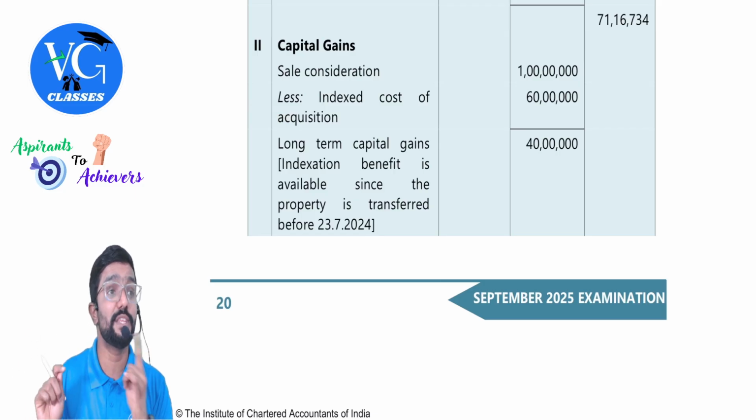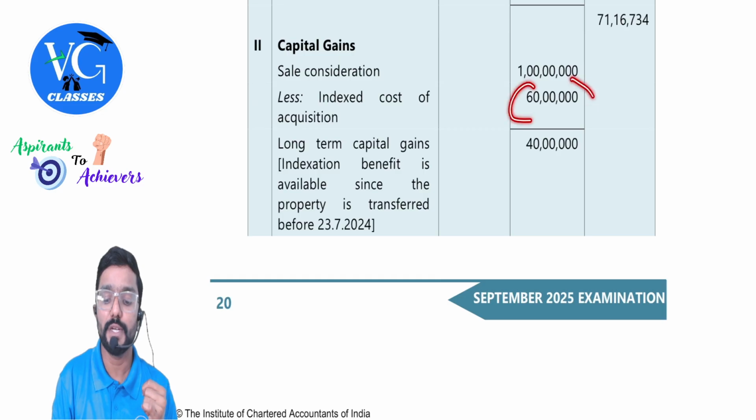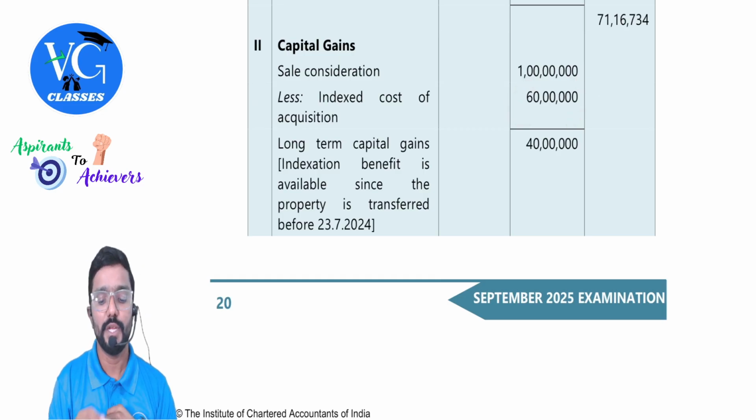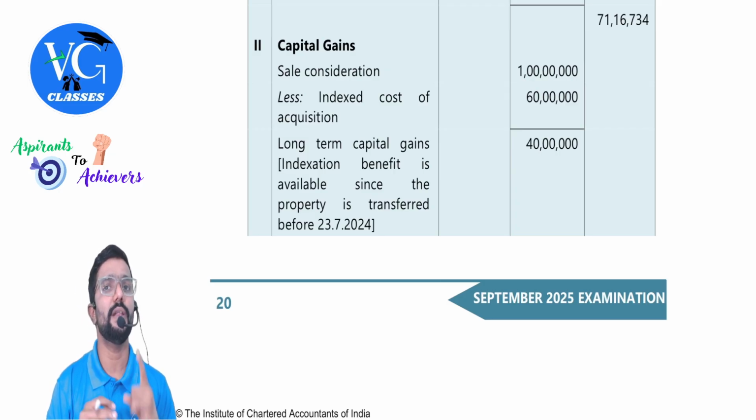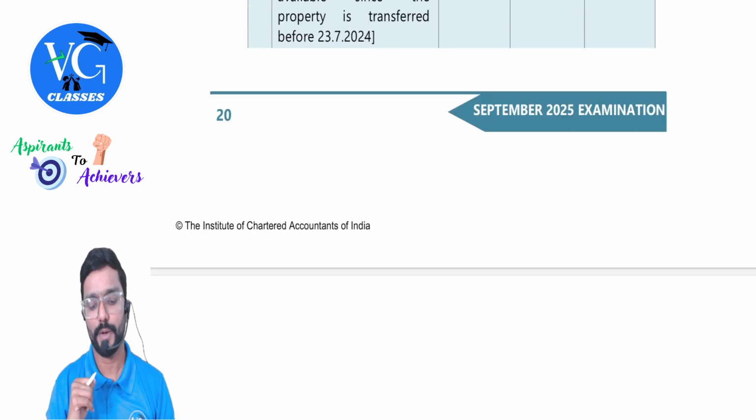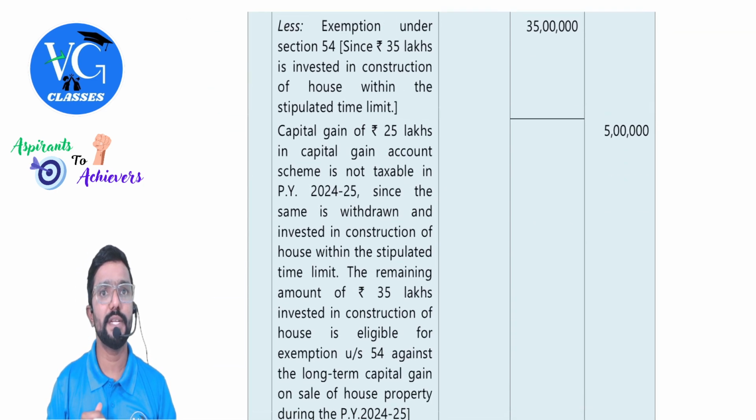Don't take that, because that is without indexation. You reduce the indexed cost of acquisition. You will get long-term capital gain of 40 lakh. Sir, why is indexation available? Because the date of transfer is before 23rd July. Oh. Then exemption is available, huh?